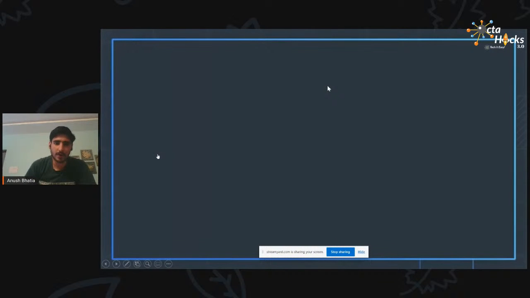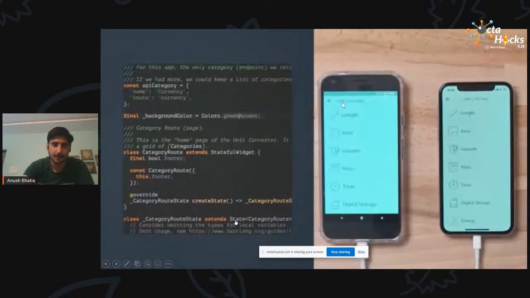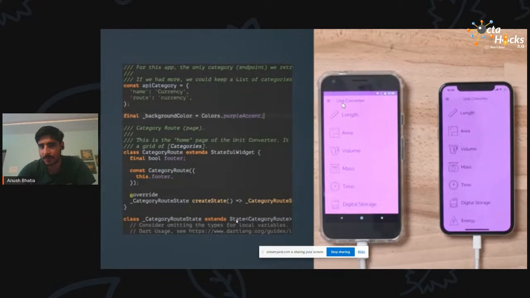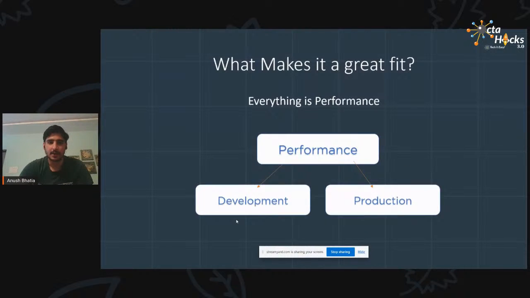I'll show you the hot reload feature. Suppose you change the color, you can see the color changes from purple. As soon as we change the color from purple, the hot reload feature automatically renders it so fast. These features are not available in any of the other languages. So this was hot reload. You will see this process once you go into the deep dive of the real time session.